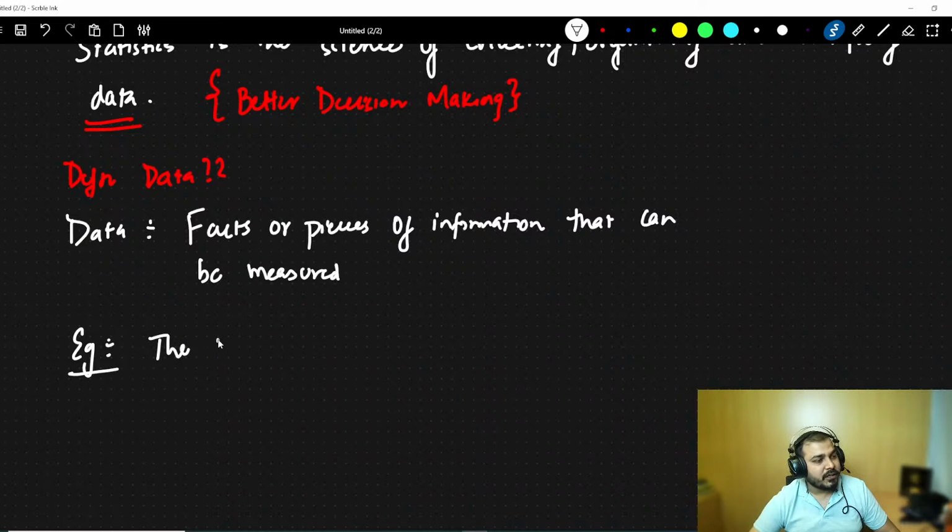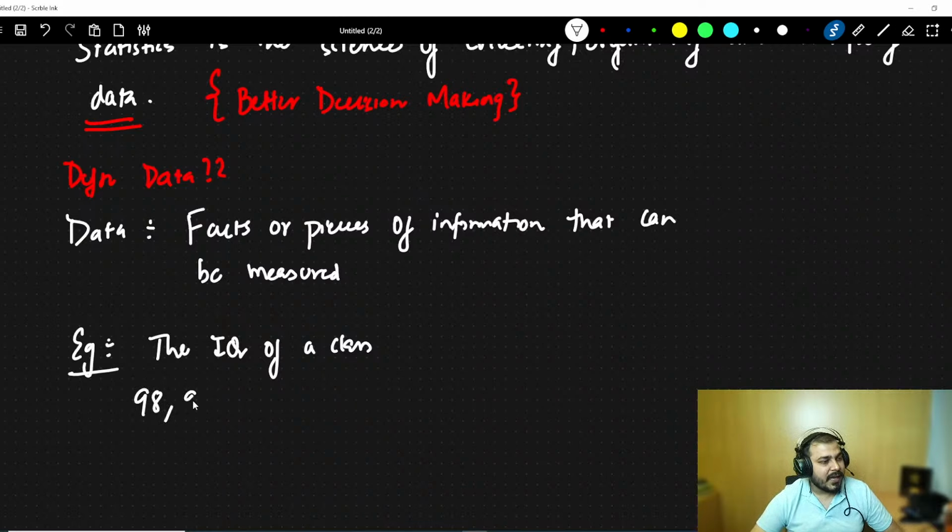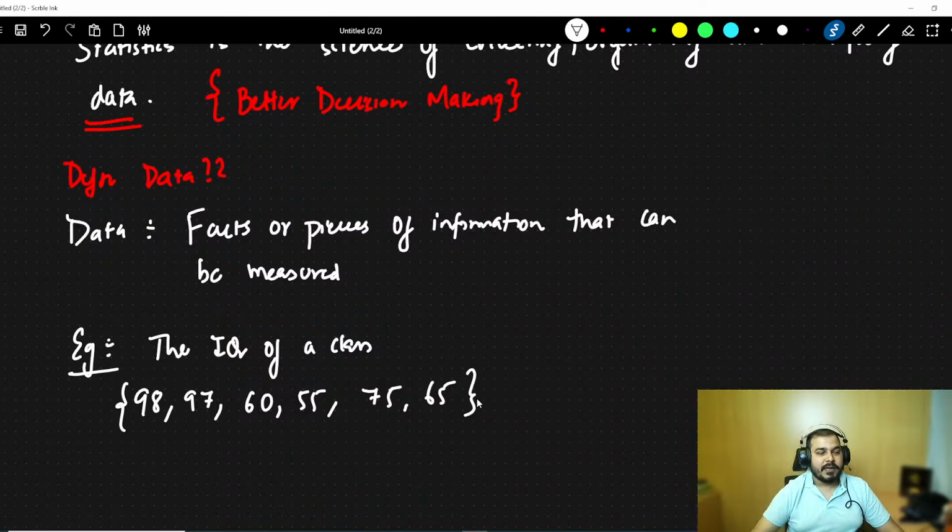If I want to measure the IQ of the students of a class, I may probably get values between 0 to 100. Suppose I am getting 55, 75, 65. So this is one example of data. Here we can basically measure, and the example is the IQ of a class.